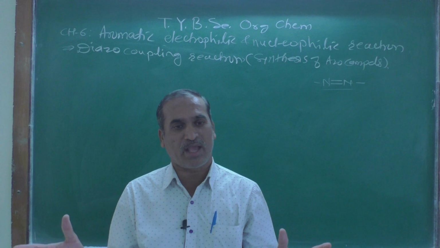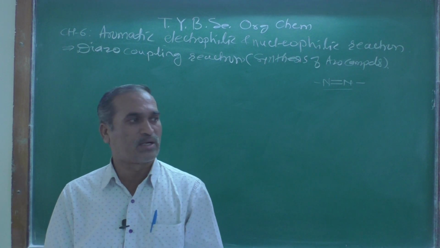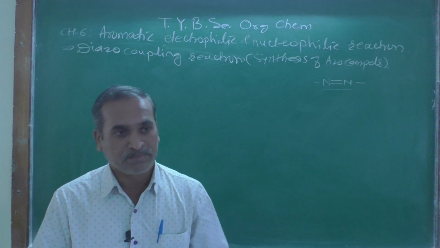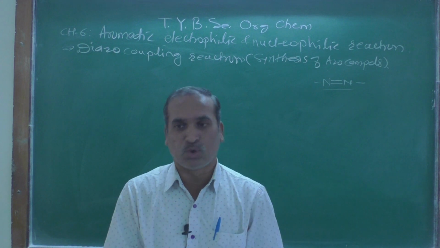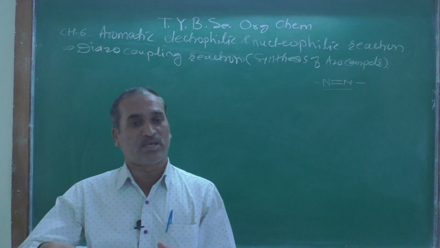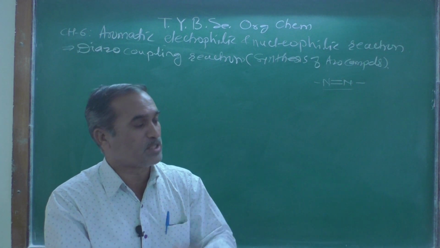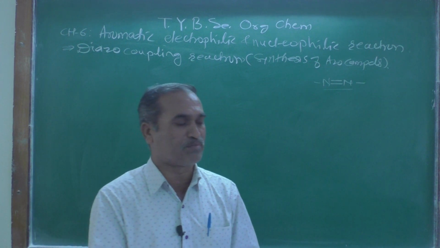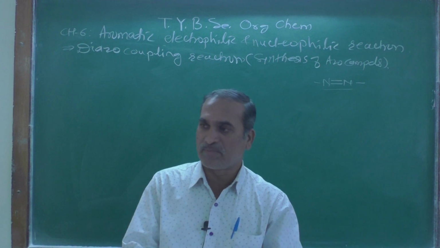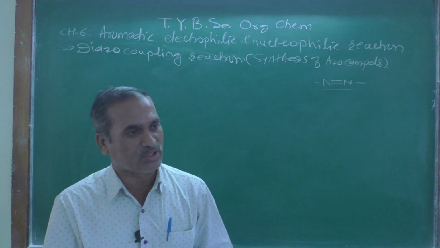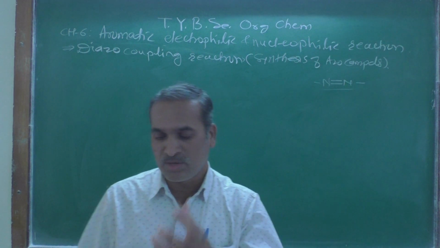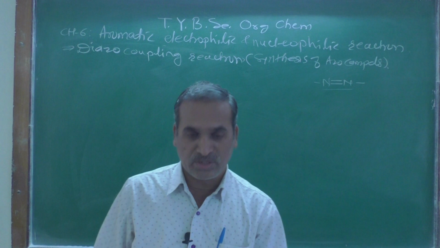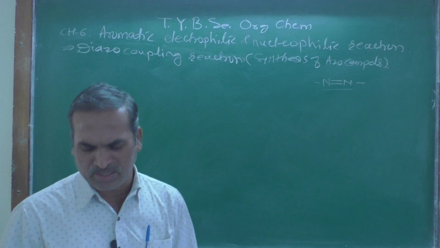What is a diazo coupling reaction? It is nothing but two compounds containing nitrogen atoms coupled together, and in the resulting unsaturated compound, specifically a nitrogen double bond is found. That type of reaction is called a diazo coupling reaction, and the product is termed an azo compound. An azo compound means one specifically containing a nitrogen double bond.